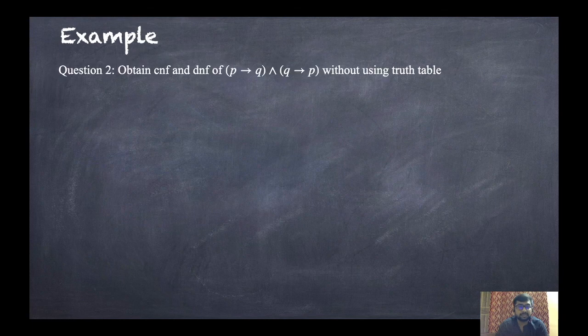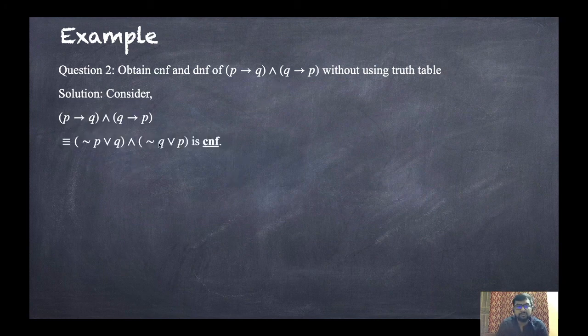Let us discuss another example. Obtain CNF and DNF of the given proposition without using truth table. There is also a method using truth table that we will discuss in the next example. Now first, for CNF, P implies Q and Q implies P. So this is very easy. P implies Q, that is not P or Q, and Q implies P, that is not Q or P. So this is the required CNF. How? Here in between there is a conjunction and in surrounding brackets there is a disjunction.